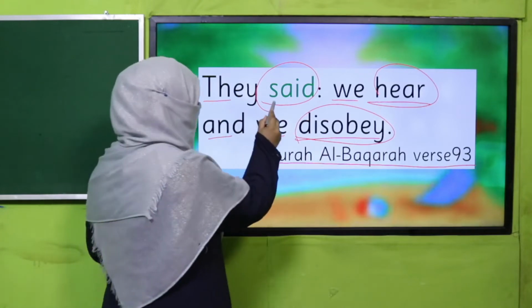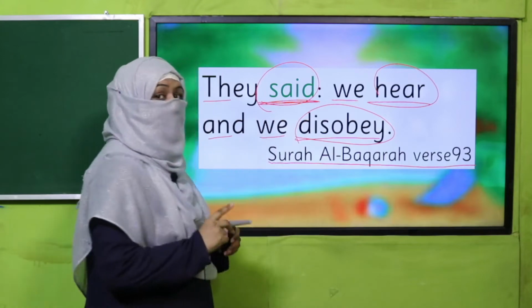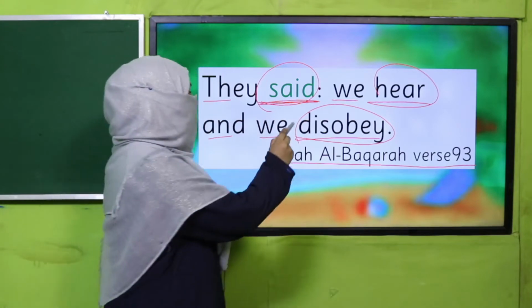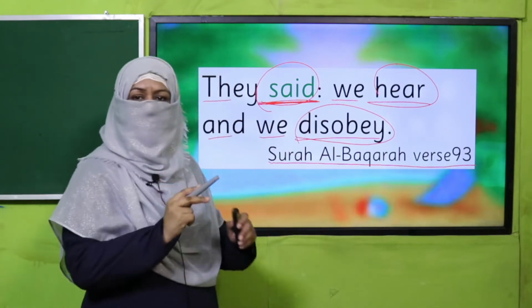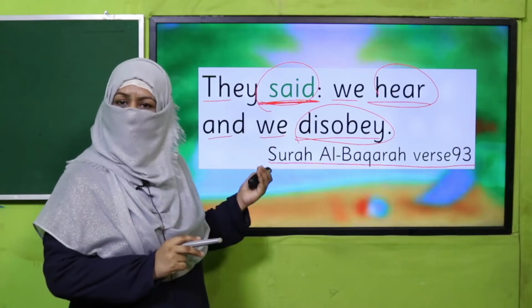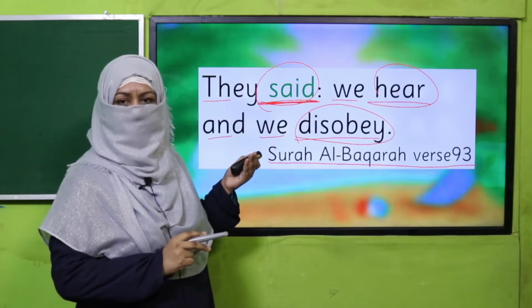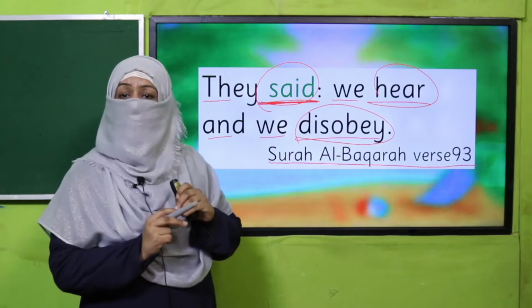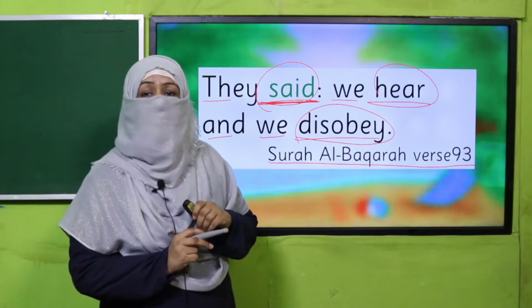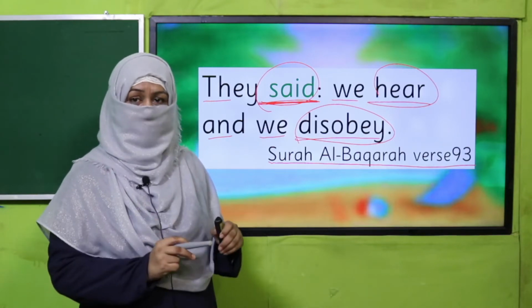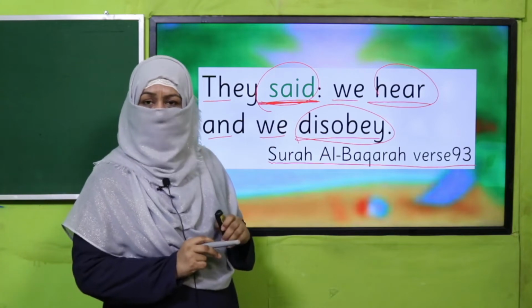Now, my dear students, look at this word, said. They said. This word is telling us it is over, it has been done already, right? This is how, by looking at the verb, we find out which tense it is referring to, right? This is how we have learned.